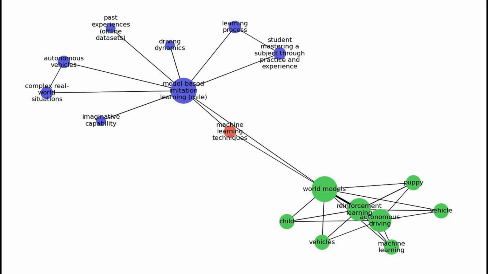Think of reinforcement learning as a kind of training process, similar to how a puppy learns tricks by receiving treats for good behavior. In the context of autonomous driving, the vehicle learns from its experiences and improves its decision-making over time based on rewards or penalties it receives for its actions. World models use this reinforcement learning approach to evaluate potential future scenarios. This is like a child imagining the possible outcomes of different choices before deciding what game to play. By predicting what might happen next, these models help the vehicles plan their actions effectively, even in situations where detailed maps or complete information are not available.